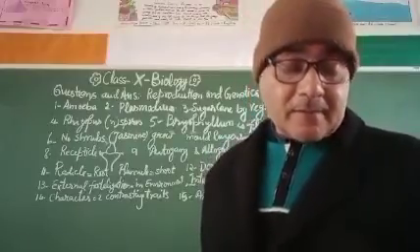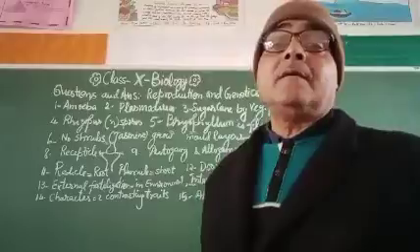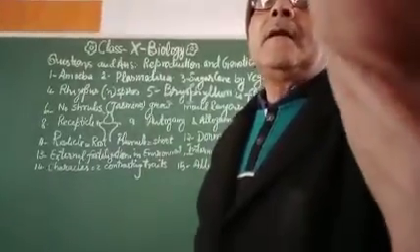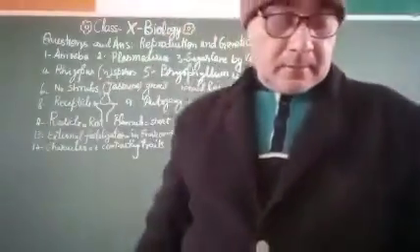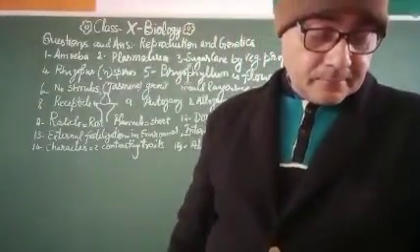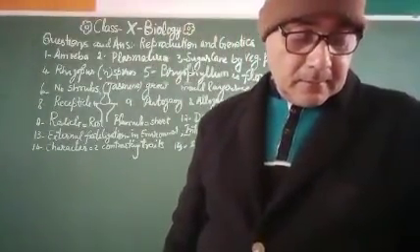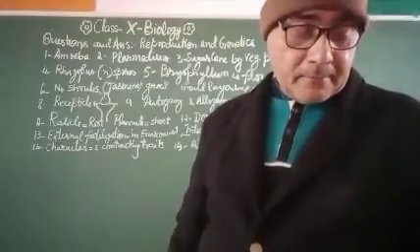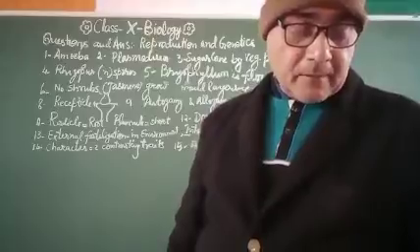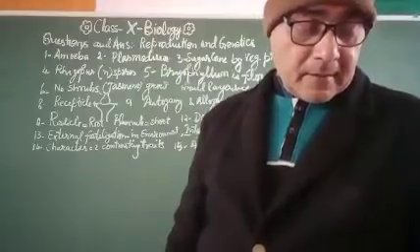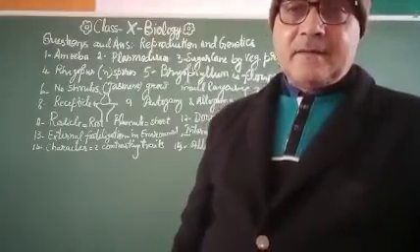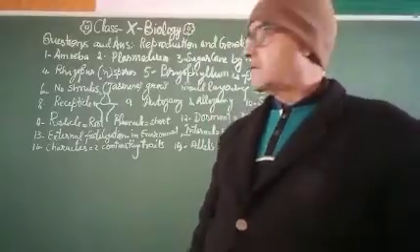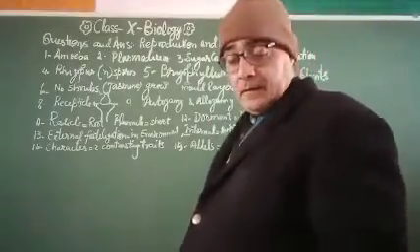So 7 characters were taken by Mendel during his experiment. Those characters are stem height, position of flower, pod color, pod shape, flower color, cotyledon color, seed color and seed shape. Okay, so these are the things.